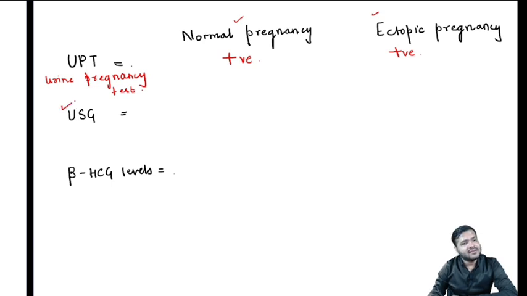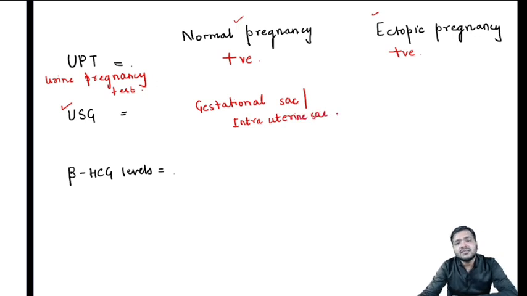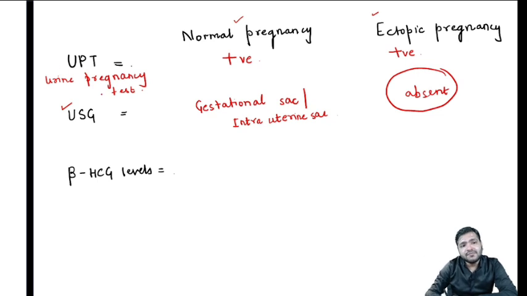Now, after that, what you will do? You will recommend an ultrasound. In a normal pregnancy, what will you see? You will see a normal gestational sac, or we can say an intrauterine sac, in the uterus. A normal gestational sac or intrauterine sac is present in normal pregnancy, and you will find it on ultrasound. But in ectopic pregnancy, this gestational sac will be absent. So that's one point of differentiation. With the help of ultrasound, you will be able to differentiate.